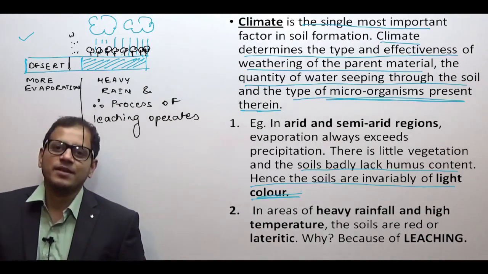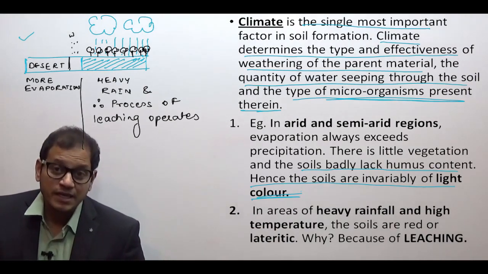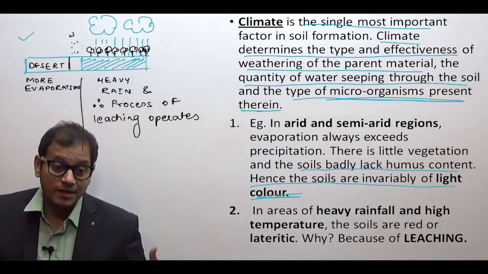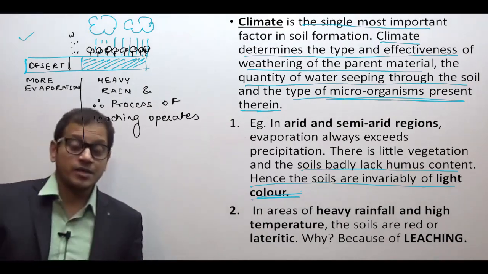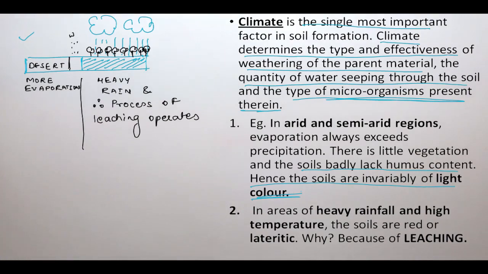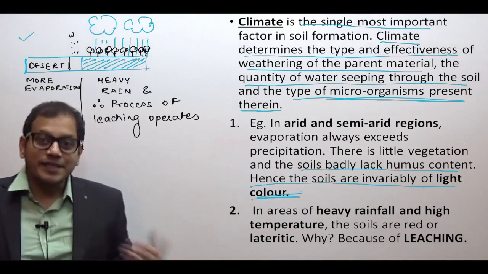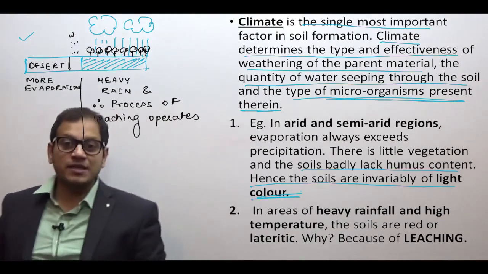Yes. Now that is the beauty of revising again and again. Maybe in the first reading, you could not determine what humus content does.